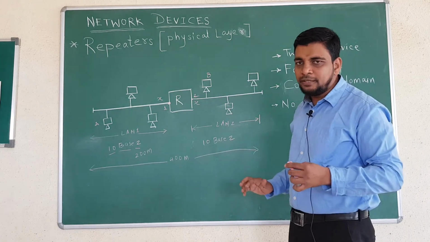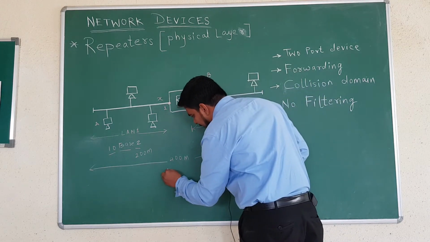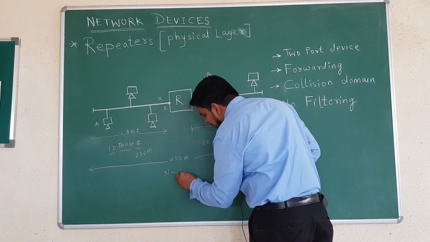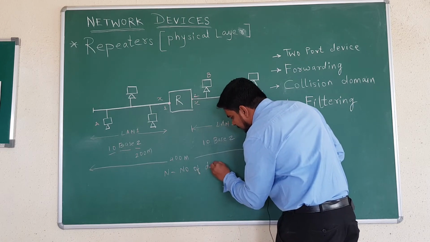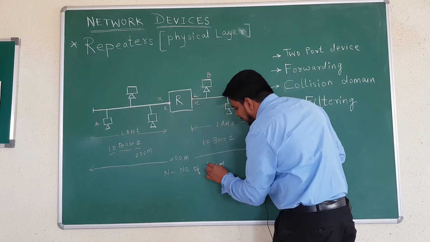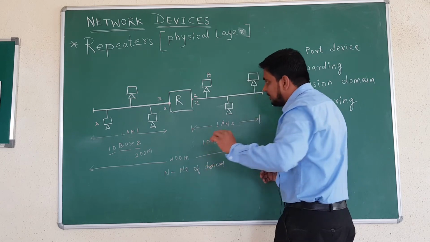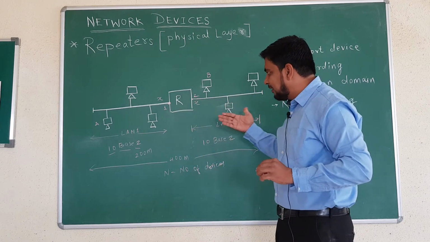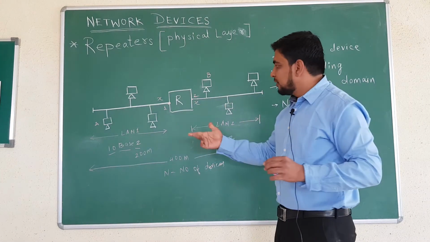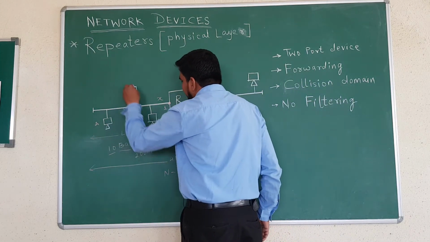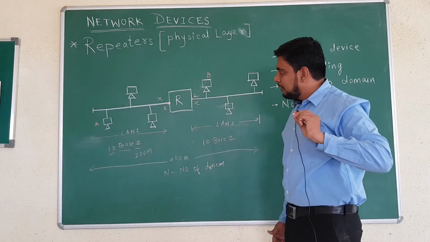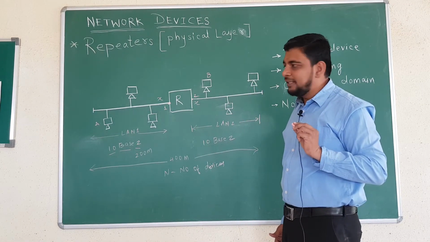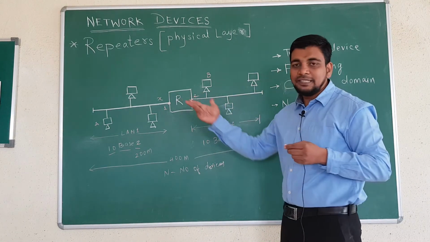The collision domain for this LAN is N, and N is the number of devices. Whatever the number of devices are there will be the collision domain. Suppose A, B, C, D, E, F, all machines are sending the information simultaneously, then the collision domain will be 6.